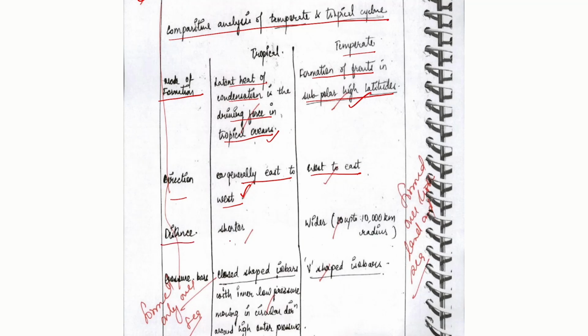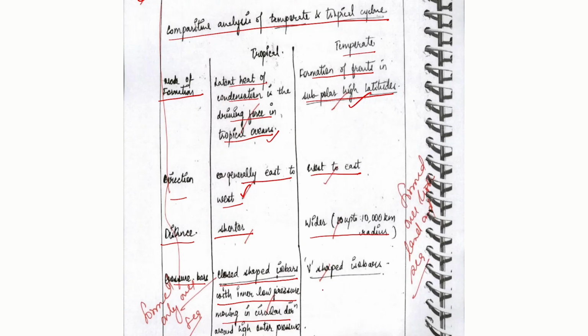Now distance: the tropical cyclones have a shorter distance, but the temperate cyclones have a wider distance and their coverage is also quite high. The pressure bars, as we can see, the tropical cyclones have closed isobars. Okay, closed isobars, in a smaller area there are faster gradients, with inner lower pressure moving in circular direction around higher outer pressure zones.